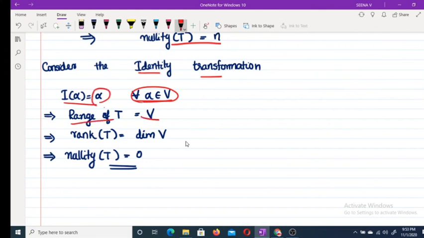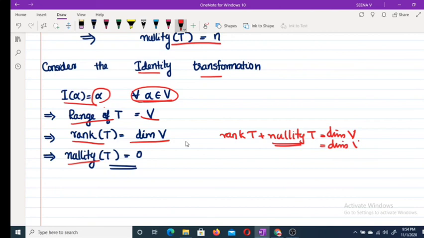Therefore range of T equal to V, and therefore rank of T equal to dimension of V. Since rank T plus nullity T equal to dimension V, nullity of T means dimension V minus rank T. Rank T is the same as dimension V, therefore dimension V minus dimension V is equal to 0.